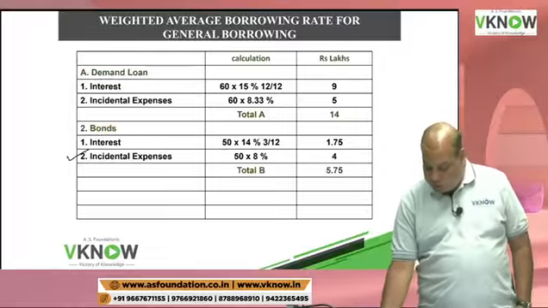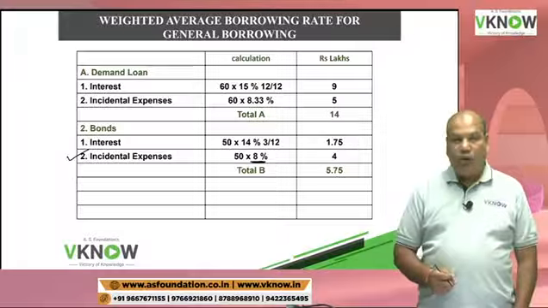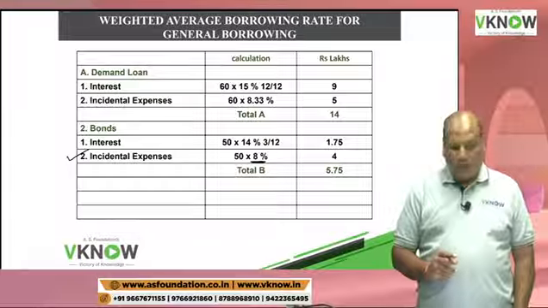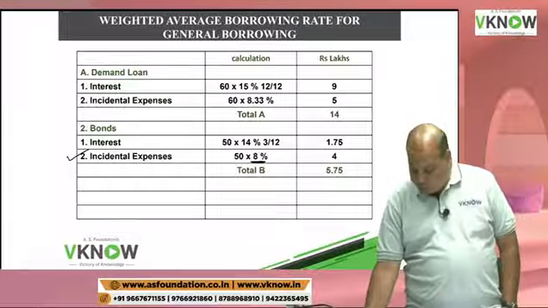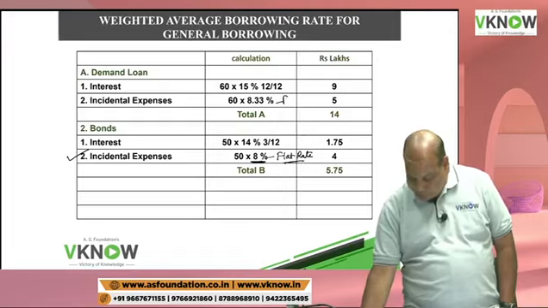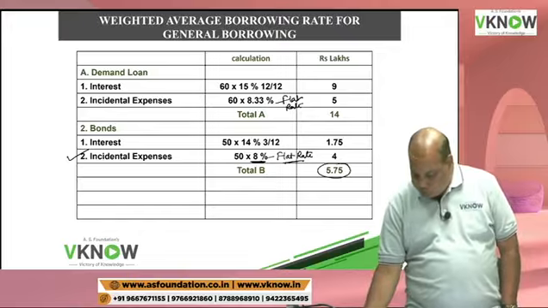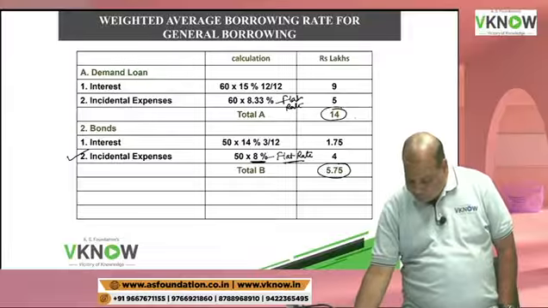And then there is an incidental expense of 8%. Incidental expense is a flat rate. Don't apply time. This is a flat rate. So this is 4. Total is 5.75.